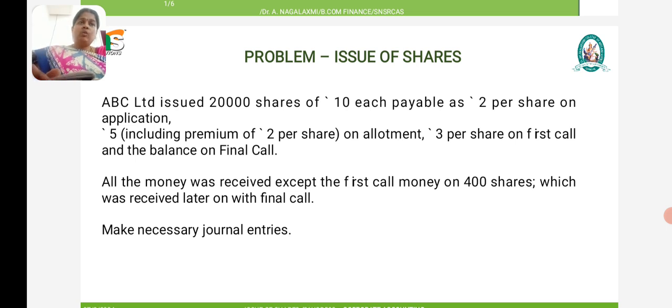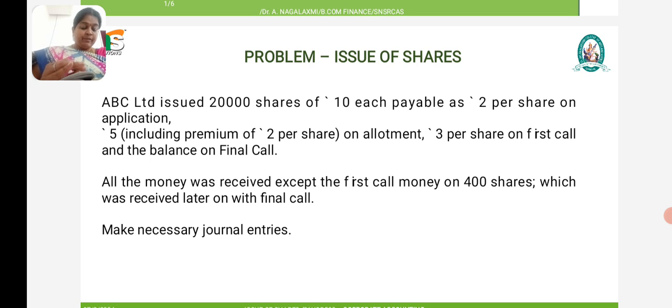We should know what the kinds of shares are. There are two kinds of shares: one is preference shares, another is equity shares. Preference shares enjoy certain preferential rights. They have a fixed dividend, and it is guaranteed before any payment of dividend is made in respect of equity shares.